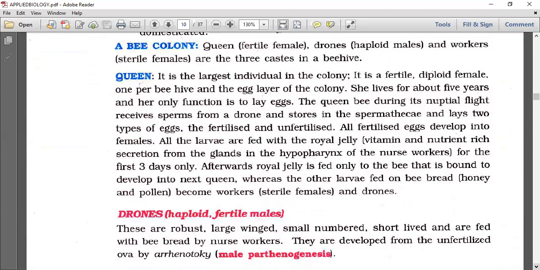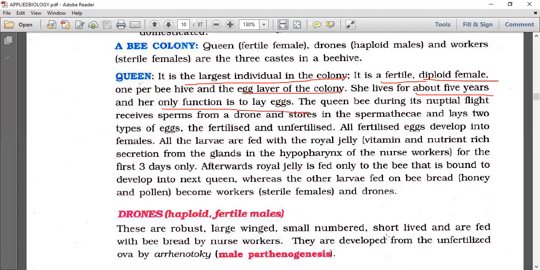A bee colony includes a fertile female, drones, and workers. Sterile females are called workers. These are the three castes in a beehive. Okay, a queen. It is the largest individual in the colony. About the queen, we already learned, just formality here. It is fertile, diploid, 2n equal to 32. One per beehive, only one queen, and she lays the eggs in the colony. 2000 eggs it lays per day. Lifespan is about 5 years, and her only function is laying eggs.